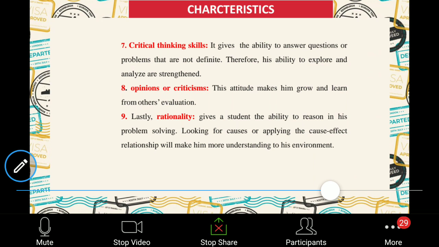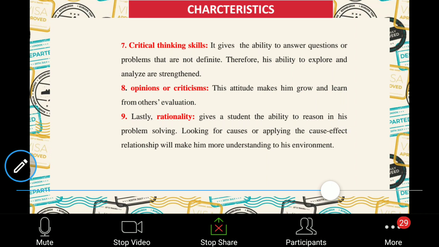Lastly is rationality. It gives a student the ability to reason in problem solving. While solving the activity, you yourselves have developed that reasoning skill, linking your previous knowledge. When you conduct any experiment, there has to be that cause and effect, to get the authentic solution to the problem.